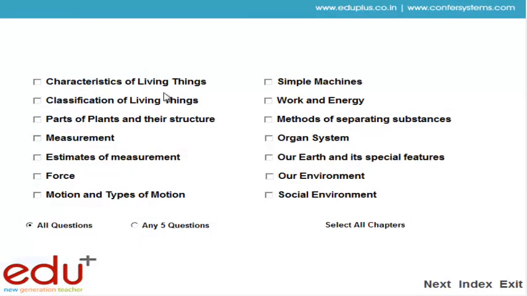Friends, in these games, all the chapters are given, in which you have to select one or more chapters. Also, 2 options are provided. First is all questions and second is any 5 questions. Now we are selecting classification of living things and selecting the any 5 questions option.